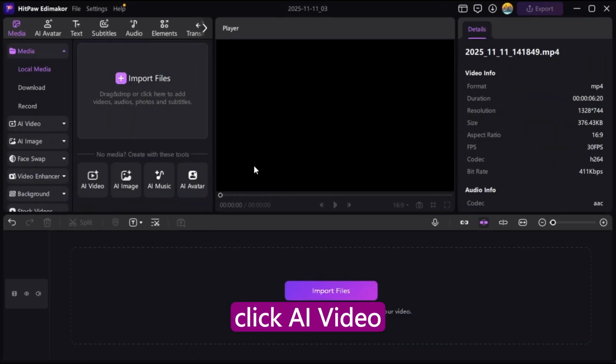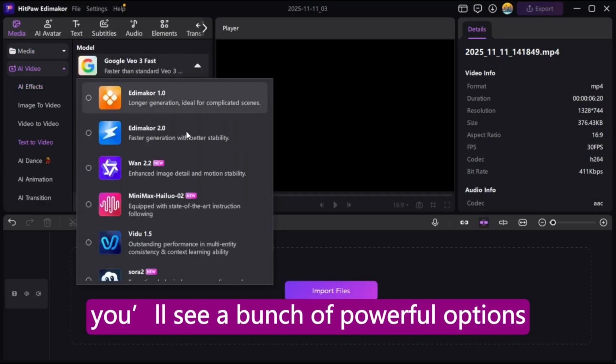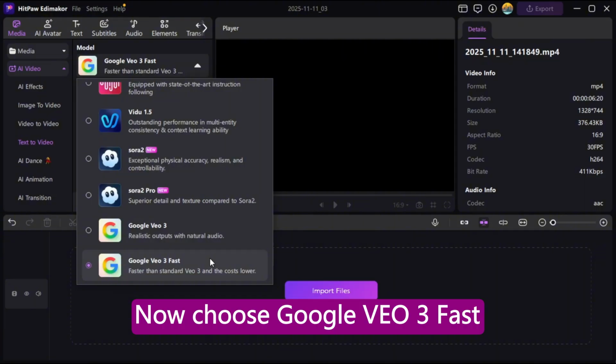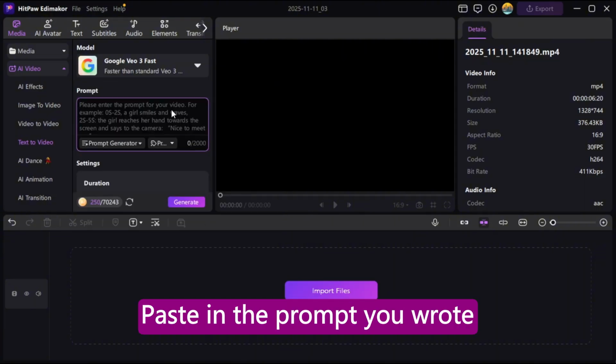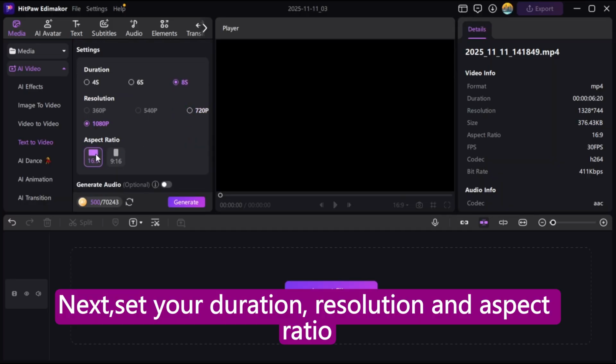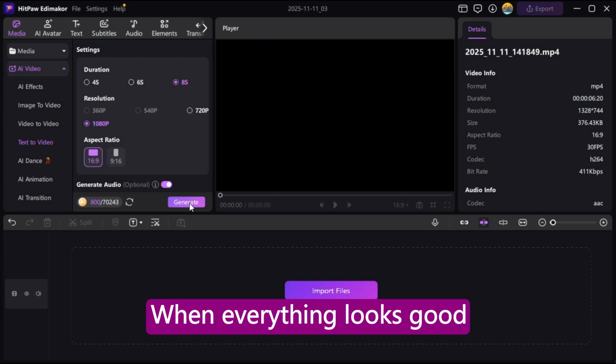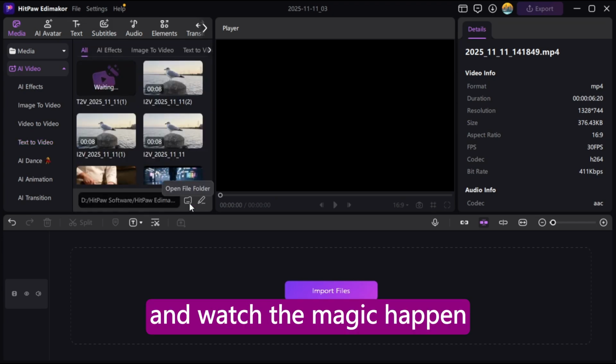Once you open it, click AI video, then select text to video. In the models section, you'll see a bunch of powerful options. Now choose Google VEO 3 fast. Paste in the prompt you wrote using the structure we covered. Next, set your duration, resolution, and aspect ratio. Turn on Generate Audio if you want the model to produce sound. When everything looks good, hit Generate and watch the magic happen.